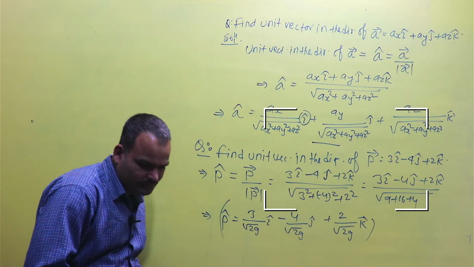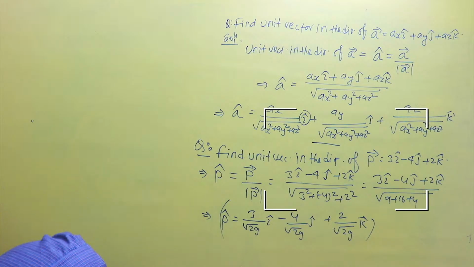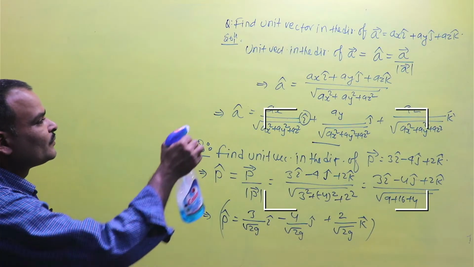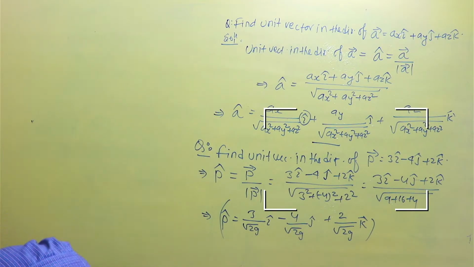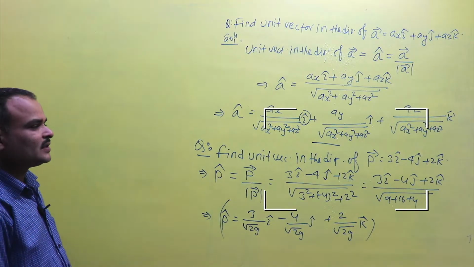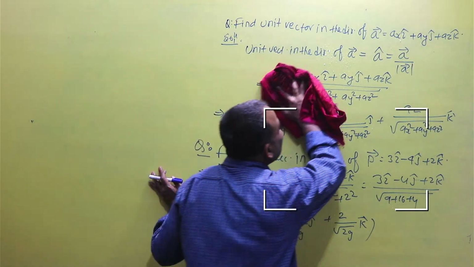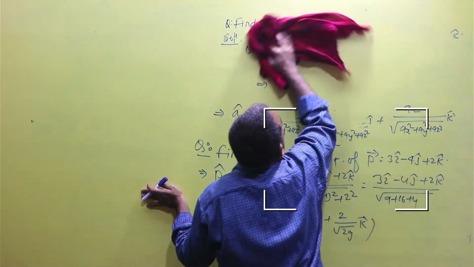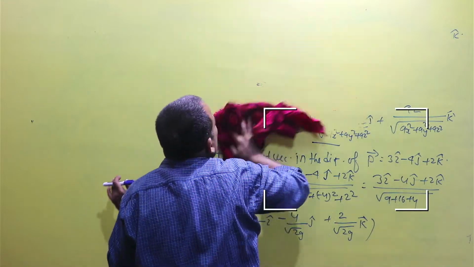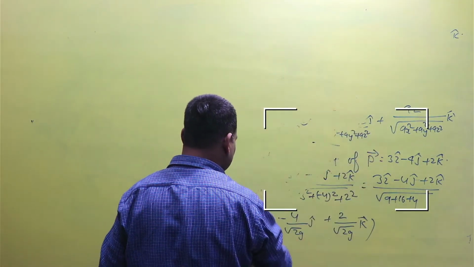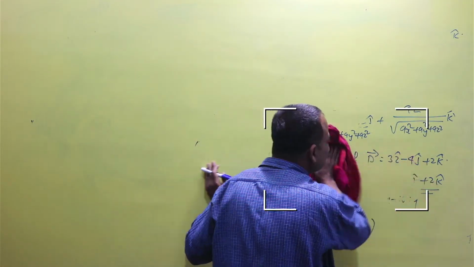Now students, we will discuss the next part of vectors: position vector, collinear vector, co-initial vectors, co-terminus vectors, null vectors.